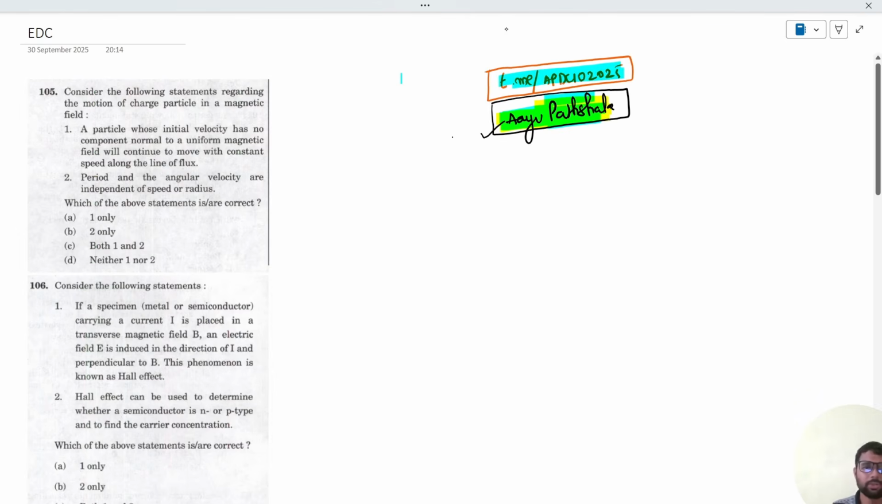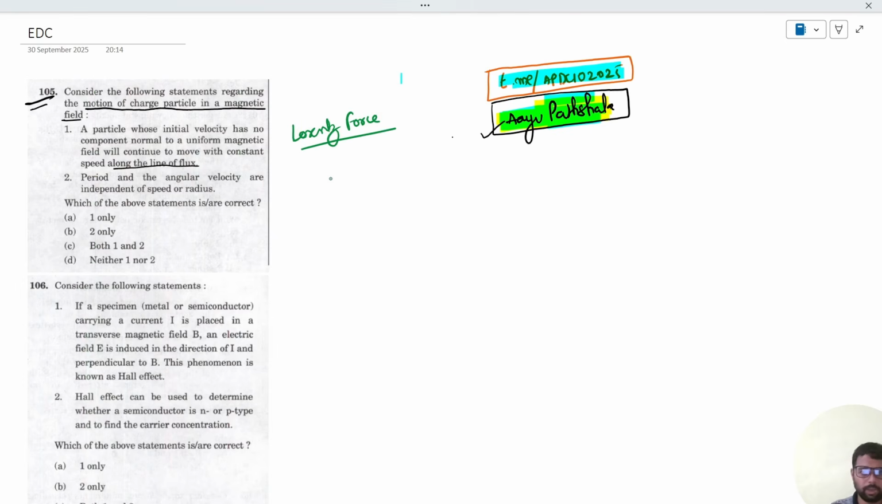So let us start with the first question, wherein it has been asked: consider the following statements regarding the motion of a charged particle in a magnetic field. The first one is a particle whose initial velocity has no component normal to the uniform magnetic field will continue to move with a constant speed along the line of flux. See, this question has been asked from the concept of Lorentz force.